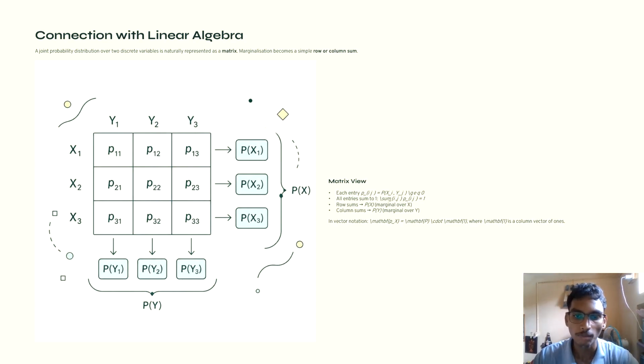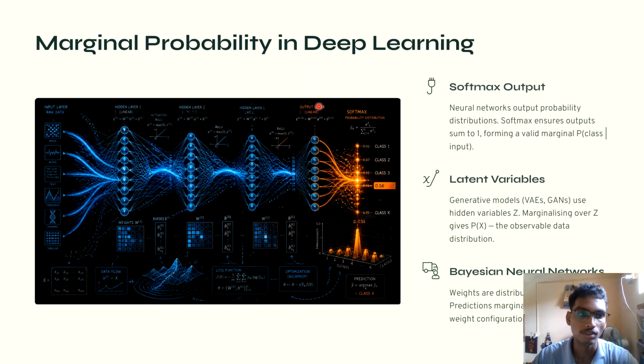So here, the row sum is the marginal over x and the column sum is the marginal over y. In vector notation, it goes like this. And coming to the next slide.